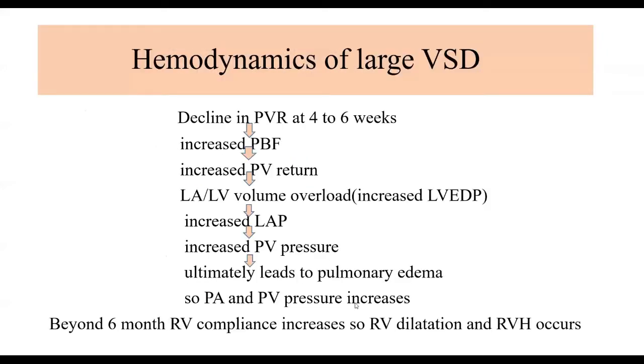This is the hemodynamics of large VSD. We know that there is a decline in PVR at 4 to 6 weeks of age, which causes an increase in pulmonary blood flow. Hence, there is increased pulmonary venous return, LA and LV volume overload, increased LV-EDP, and LA pressure increases, and so does pulmonary venous pressure. So, in a large VSD, ultimately, pulmonary artery as well as venous pressure increases. Increased pulmonary venous pressure ultimately leads to pulmonary edema. And RV compliance also increases beyond 6 months. So, there is RV dilatation and RVH as a result of PH.